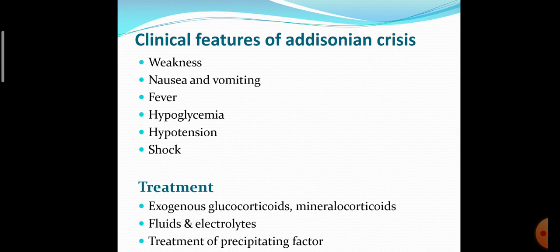Clinical features of Addisonian crisis: weakness, nausea, vomiting, fever, hypoglycemia, hypotension and shock. Treatment is exogenous glucocorticoids, mineralocorticoids, fluid and electrolytes, and treatment of precipitating factors. So these are the treatment options available for Addisonian crisis.